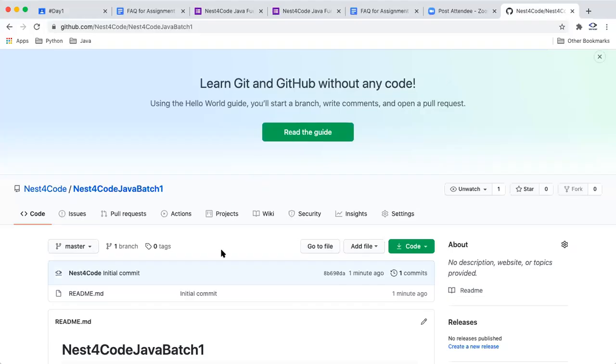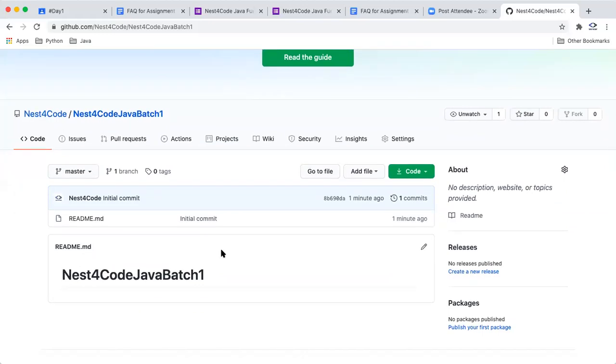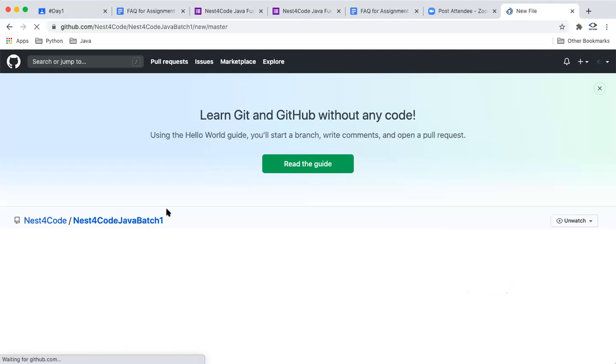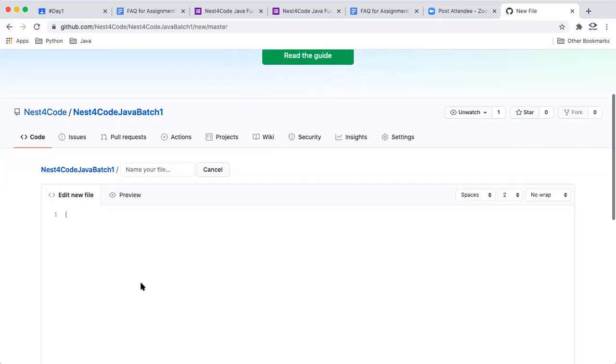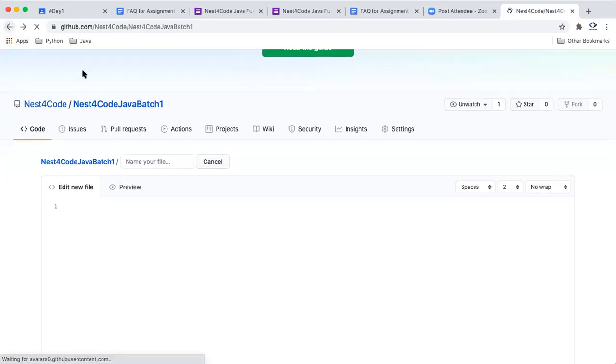So we understand what GitHub is and what a repository is, but how do you add files or add your code? Guys, here you will see an option of add file, and the options there include create new file. If you click on create new file, it will create a blank file for you in the repository. But we don't want to type anything here, we just want to upload. So I think this option is not required for us, and we can go back.